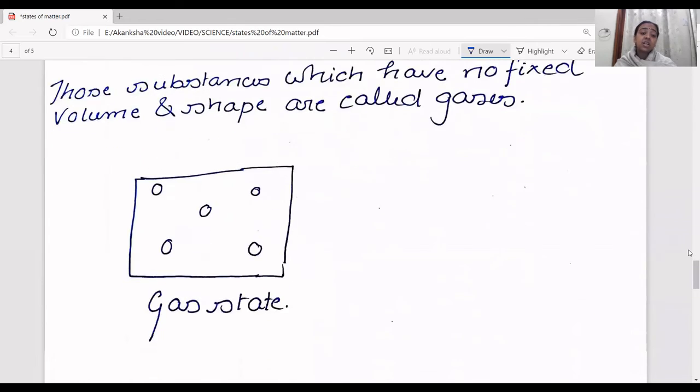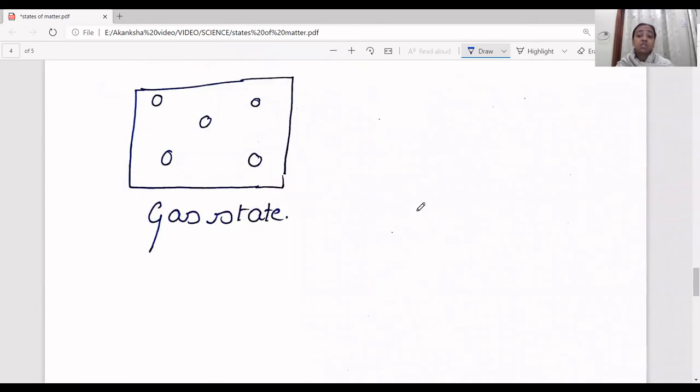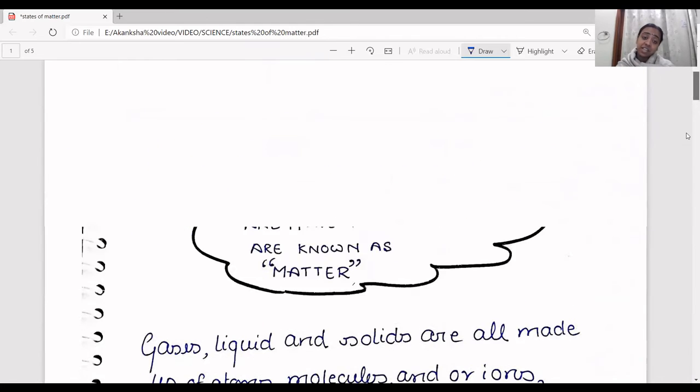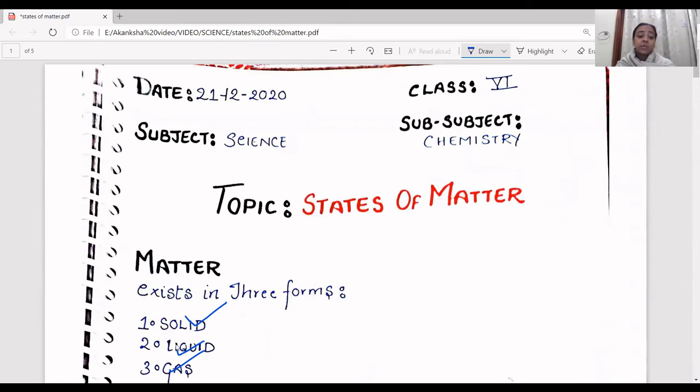And this is the molecular structure of a gas. As you can see, the molecules are far away, so the space is very prominent. It is far, far, far looser as compared to liquids. So there are three states of matter: solid, liquid, and gas.